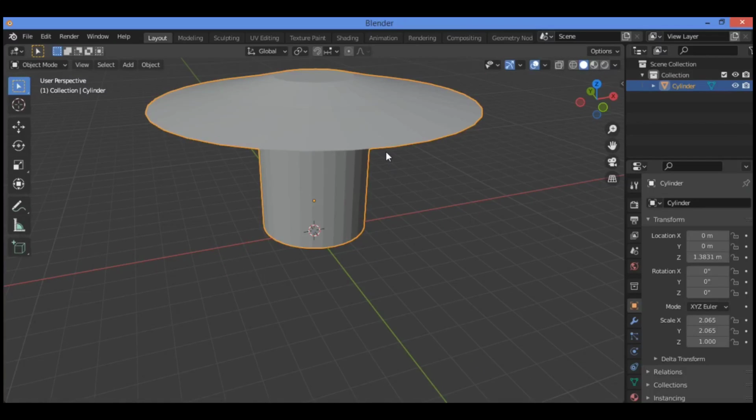It's always good practice to apply the scale of your object. Let's do that now. With your model selected, press Ctrl A and select Scale. From the pop-up menu, this will set your object scale to 1, 1, and 1, optimizing our topology.